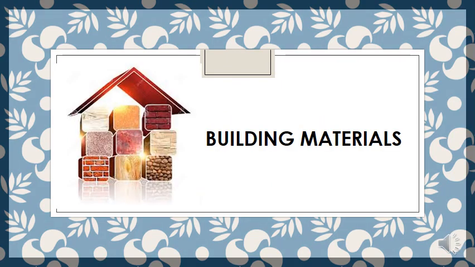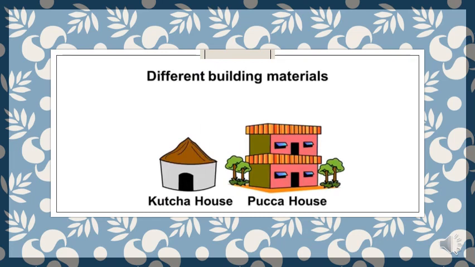Now we are going to study what are the materials used to build different types of houses. Children, as you already know, houses are usually built with whatever material is easily found in the area. Depending upon the material used, houses are classified as kacha house, which is also known as a temporary house, and the pakka house, which is known as a permanent and strong house.